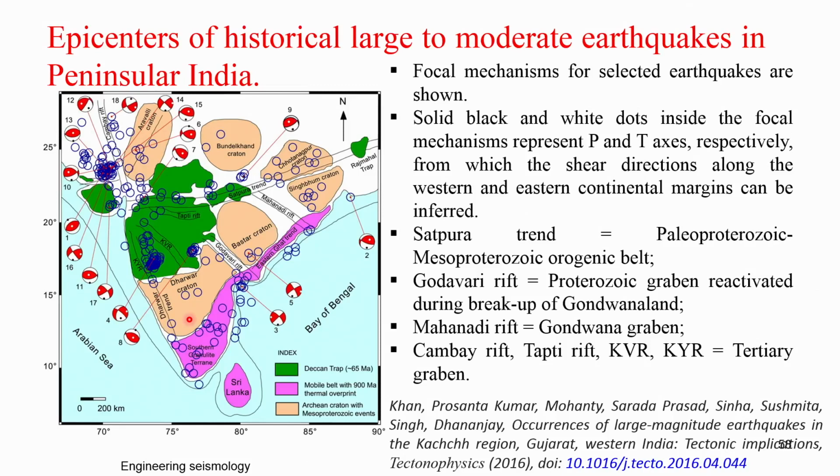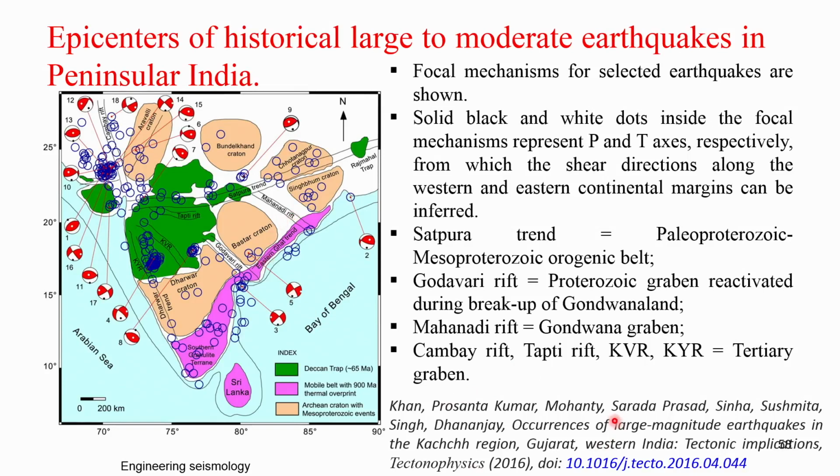The Satpura trend is one of the geological formations we have seen. Wherever there are joints, you can see earthquakes. When geological material of different ages forms together, the joints have the potential to fracture when there is movement.